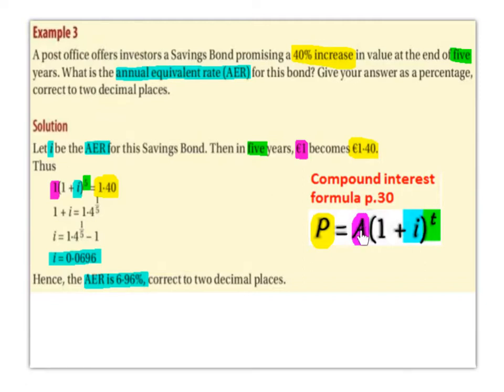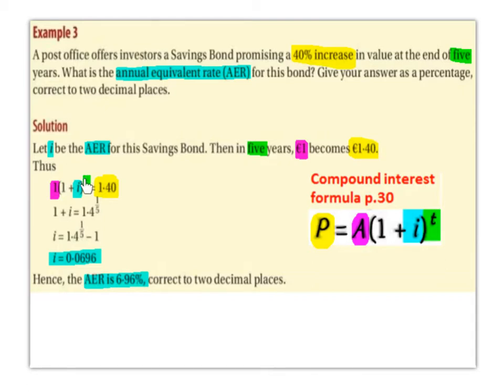So we have 1 in place of the A, that's the amount of money we invest. The T is going to be 5, because it's to the power of 5, because it's 5 years. And the P is going to be €1.40, that's how much we'd end up with. So we have 1 times (1 plus I) to the power of 5 is equal to 1.40. So (1 plus I) to the power of 5 times 1 just stays the same. So we just have (1 plus I) to the power of 5.